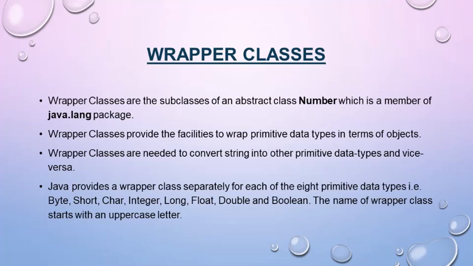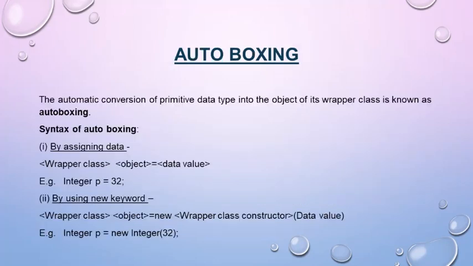Now Java provides a wrapper class separately for each of the 8 primitive data types, that is byte, short, char, integer, long, float, double and boolean. One thing which we should remember here is that the name of the wrapper class always starts with an uppercase letter, whereas the data type starts with a lowercase letter.